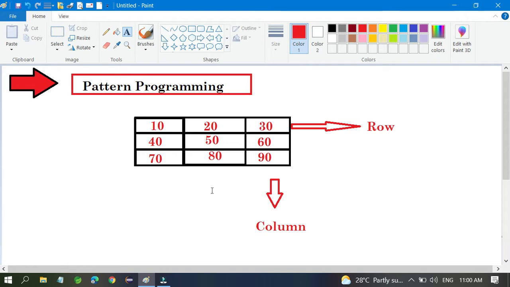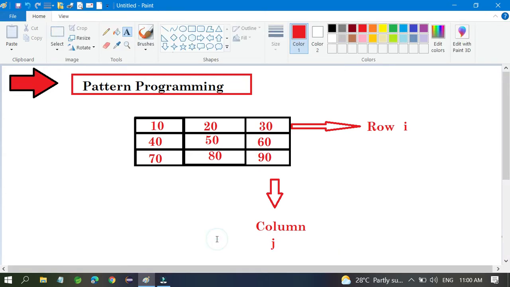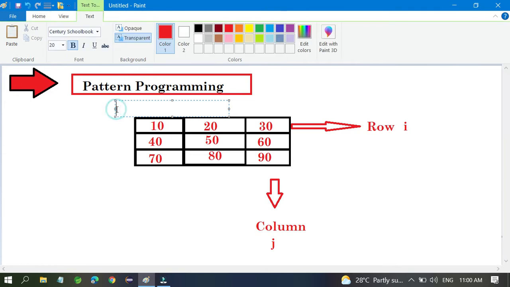These values have index points. If you consider I and J, they are row and column. I will assume the row as I, and this is the J. So here there is an I and J combination, and I and J are very good things.